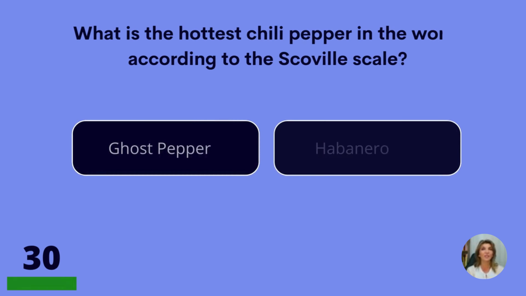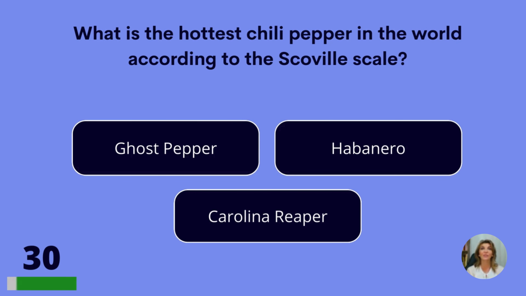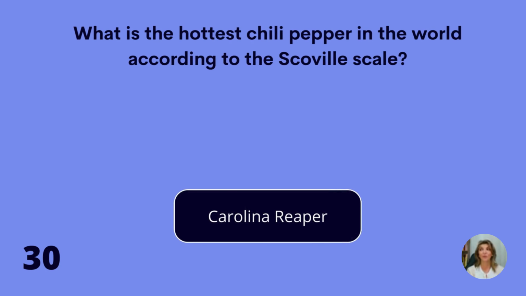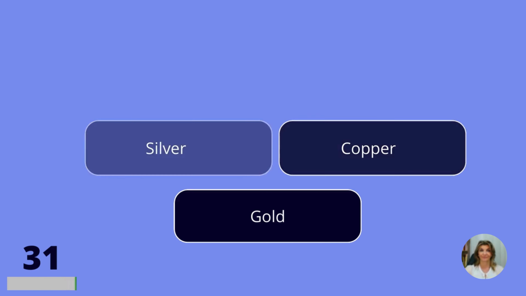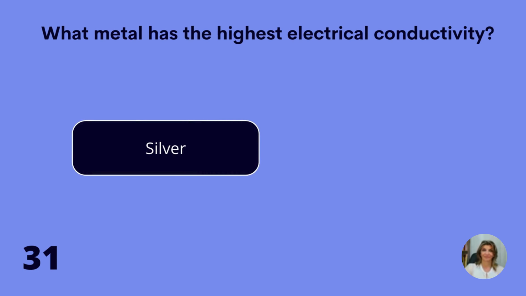Question 30. What is the hottest chili pepper in the world according to the Scoville scale? The ghost pepper, habanero, or Carolina Reaper? Carolina Reaper. What metal has the highest electrical conductivity? Silver, copper, or gold? Silver.